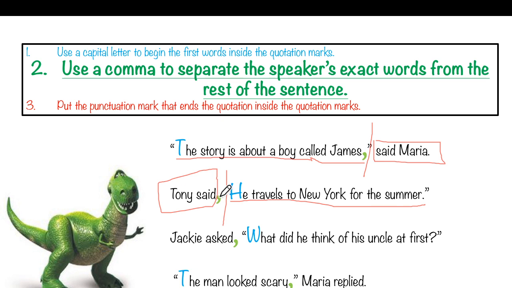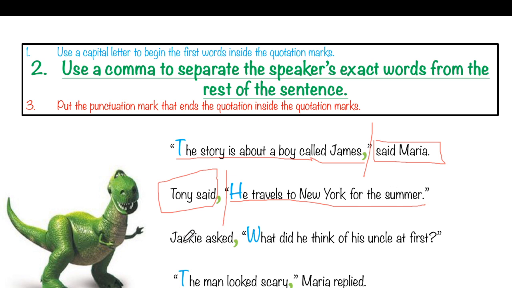So you can see when the quotation comes at the beginning of the sentence, the comma must be inside the quotation. But if the quotation comes second in the sentence, the comma is before the quotation. Here the quotation is first. Here the quotation comes second.